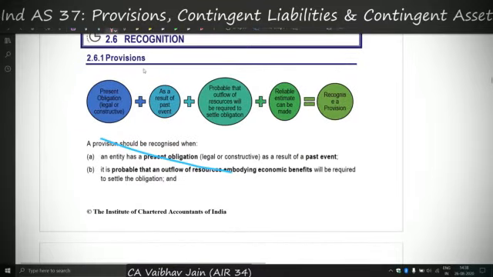As I was saying, there are components. See, ICAI has also given a diagram in the same format. So when to recognize a provision, that is, what is the definition of provision? Present obligation. The obligation may be legal or constructive, as a result of a past event, there is an outflow of resources and a reliable estimate should be made. If there is no probable outflow, then again it is a contingent liability. Or if there is a probable outflow of resources but the reliable estimate cannot be made, then again it is a contingent liability. Simple as that.